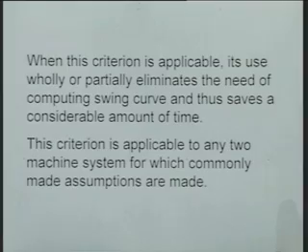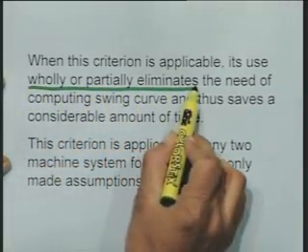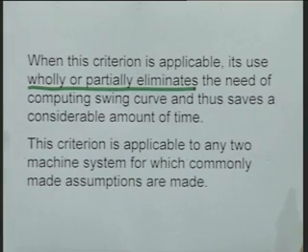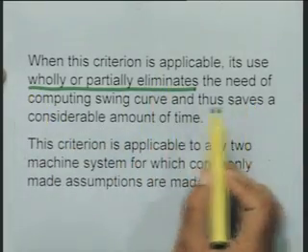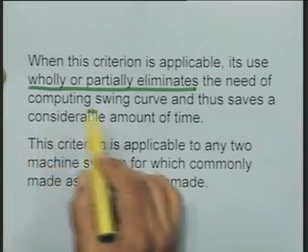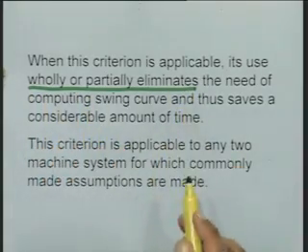Now, when this criteria is applicable, its use wholly or partially eliminates the need of computing the swing curve and thus saves considerable amount of time. I am emphasizing here that it eliminates the computation of swing curve wholly or partially. Okay?